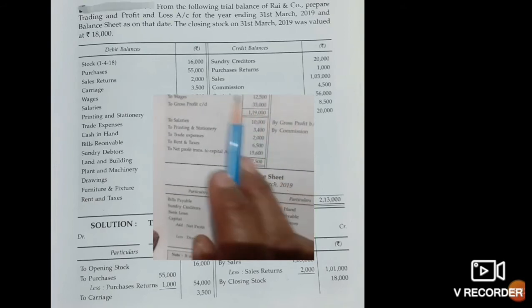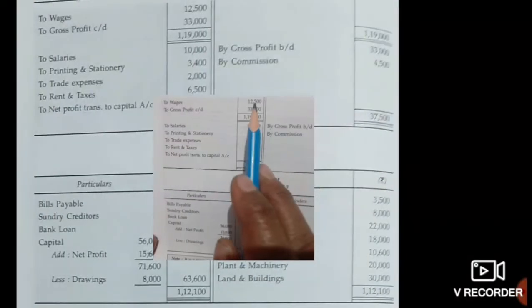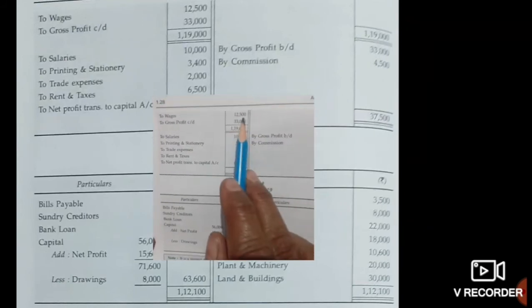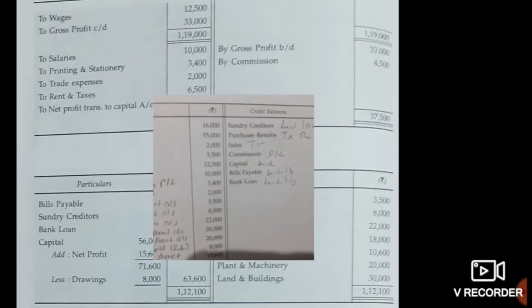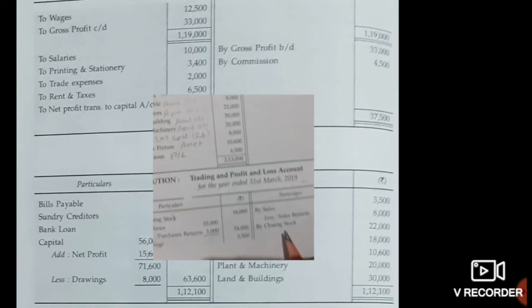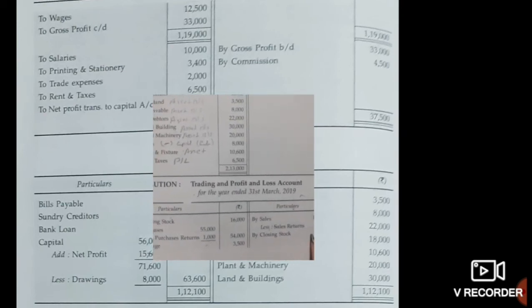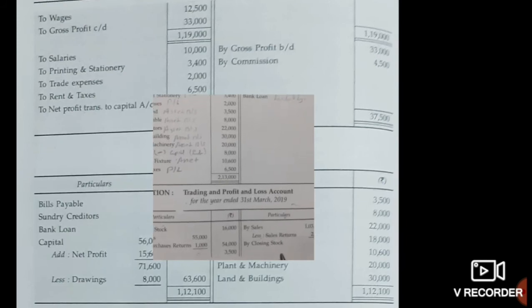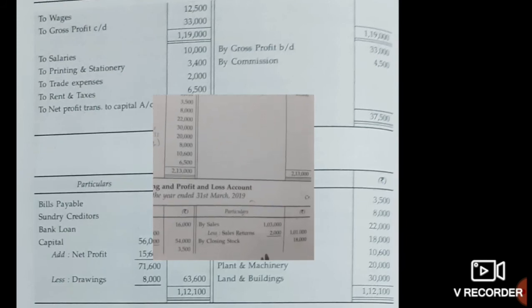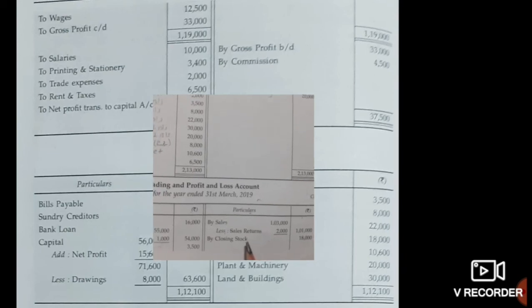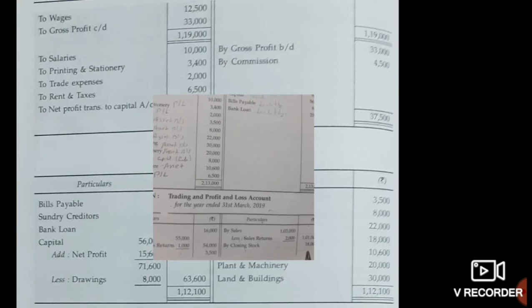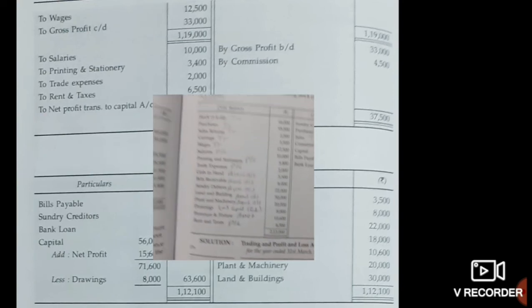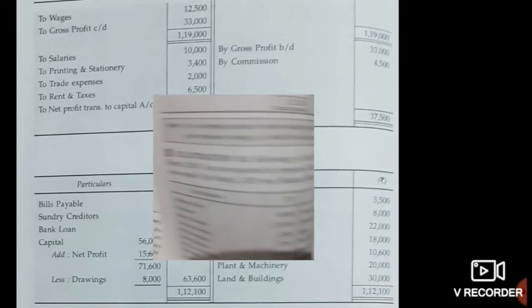So students, this is how wages, after writing down the wages, that is also part of direct expense. On the credit side of the solution, you can see that is by sales, then minus sales return, and by closing stock. Closing stock, as it is given in the adjustment, we have to show two effects: debit effect and credit effect. So here closing stock is written on the credit side, and the same will be written on the asset side of the balance sheet.